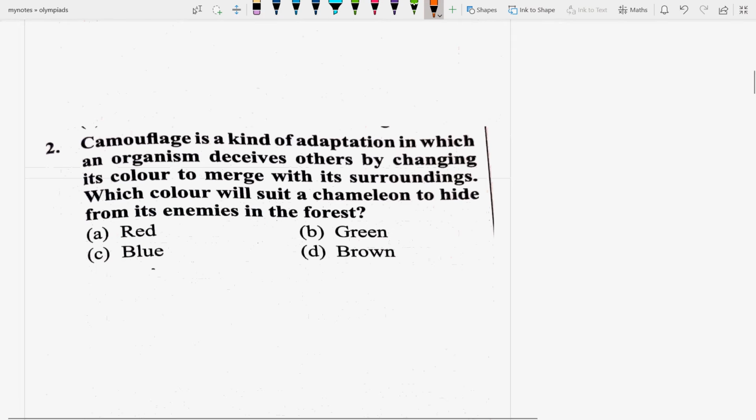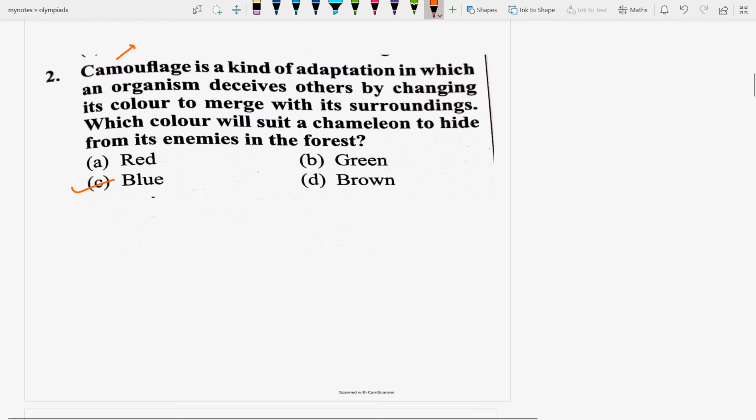Camouflage is a kind of adaptation in which an organism deceives others by changing its color to merge with its surroundings. Which color will suit a chameleon to hide from its enemies in the forest? The right answer will be blue. Because camouflage is a technique used by some animals like chameleons, whereby they change the color or pattern of their skin. They change their skin pattern or skin colors to match their surroundings. So the color is blue.